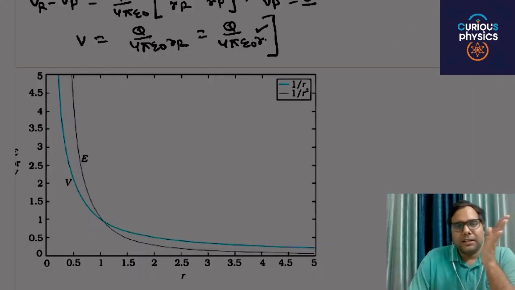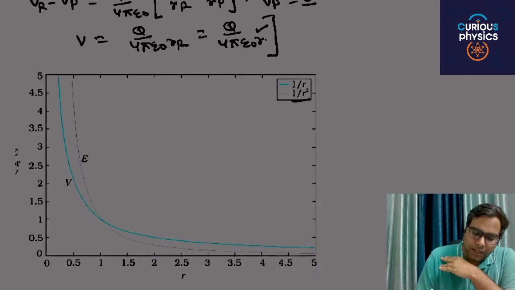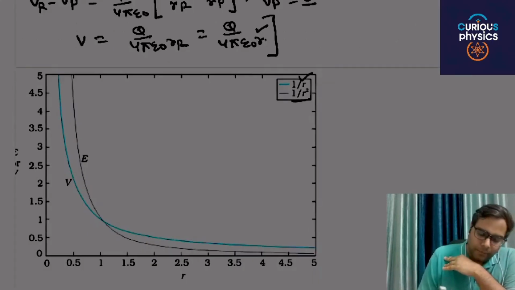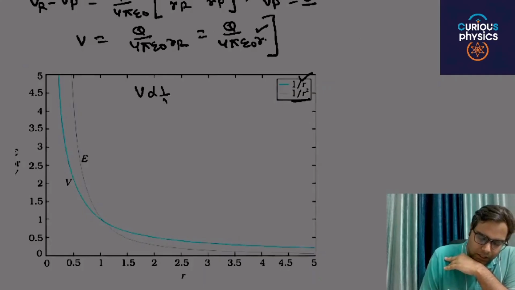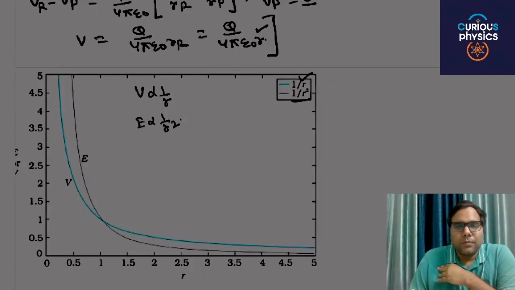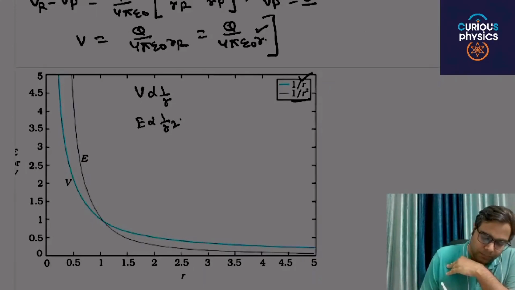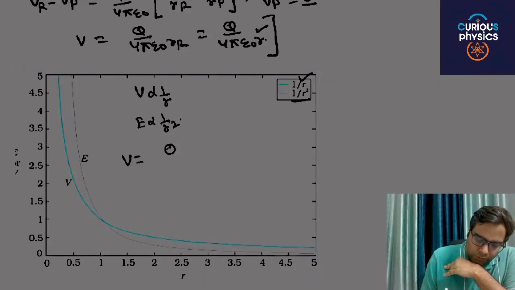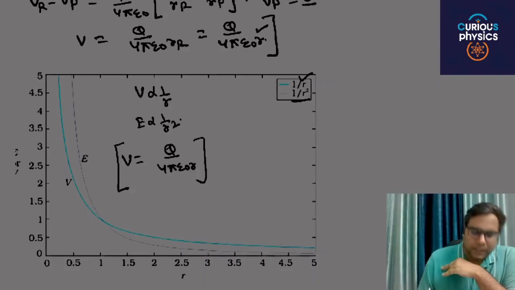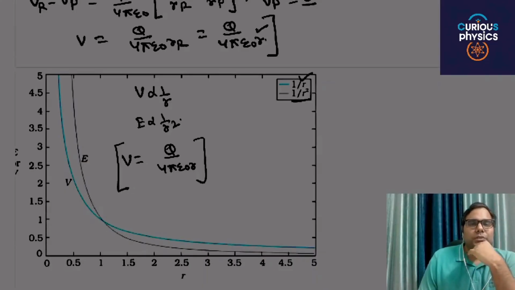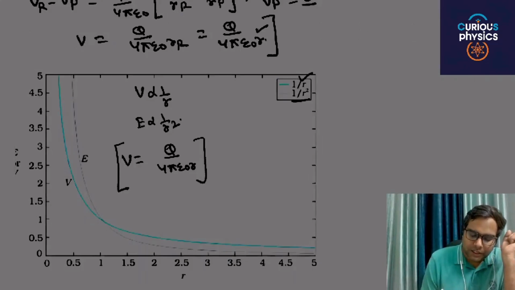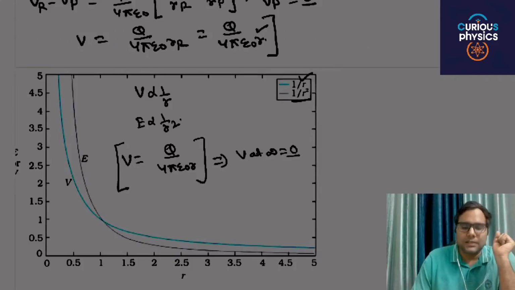Next is the relation of potential and electric field. Electric field is directly proportional to 1 by r square, and potential is directly proportional to 1 by r. Are you able to get my point? This formula, 4 pi epsilon naught r, should always be in your mind, where r is the distance from the charge. But the condition is that potential at infinity is zero.